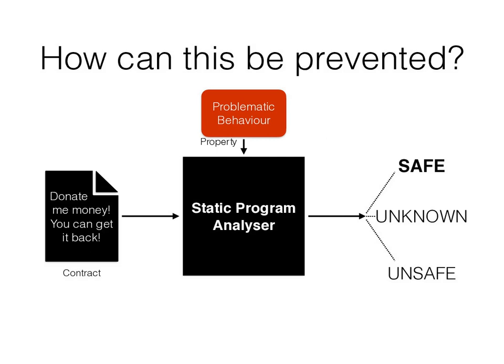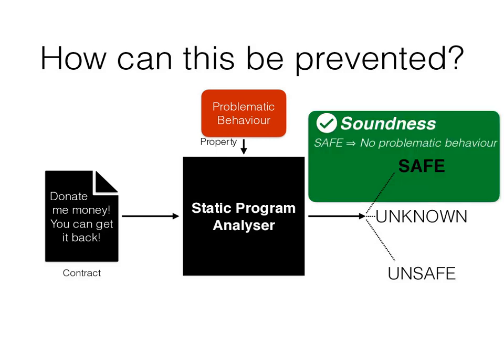One promising approach is the use of static program analyzers. Static analyzers can prove the absence or presence of certain problematic behaviors of programs before running them or deploying them, as with smart contracts, on the blockchain. A static analyzer has three different outcomes. It can label a program safe or unsafe, or it can return unknown in case a timeout is reached or the computation diverges. We are here particularly interested in automated and sound static analyzers.